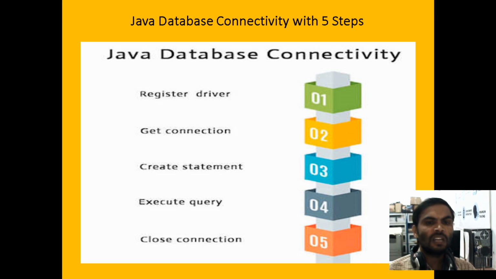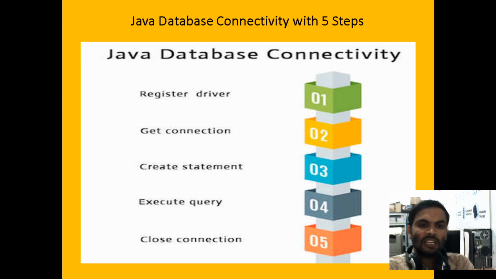Now if you want to design the application for JDBC, we need the steps. The first step is to register the driver. The second step is to get a connection. The third step is creating the statement. The fourth is executing the query. The last step is closing your connection. These are the 5 steps required for connecting to your database. If you want to design your JDBC application, these 5 things are mandatory.